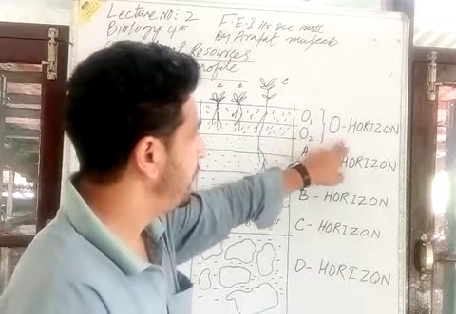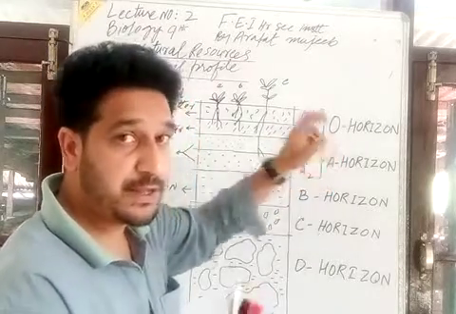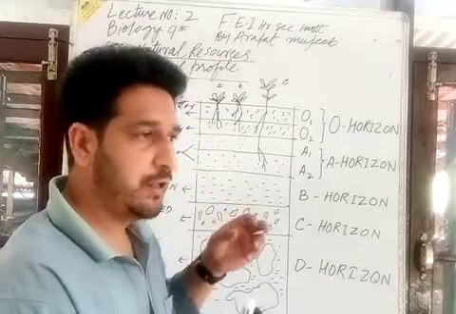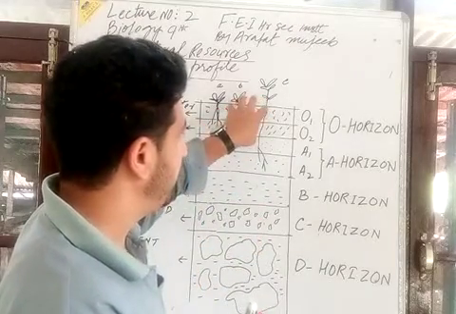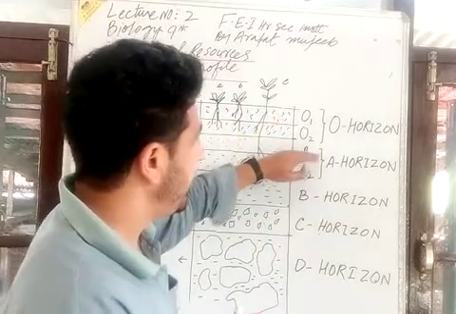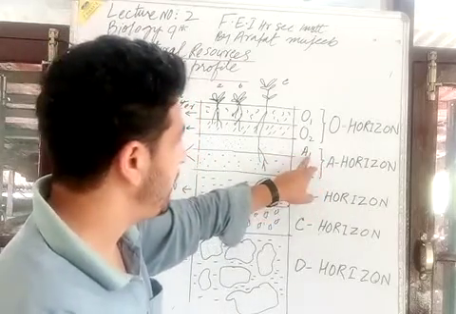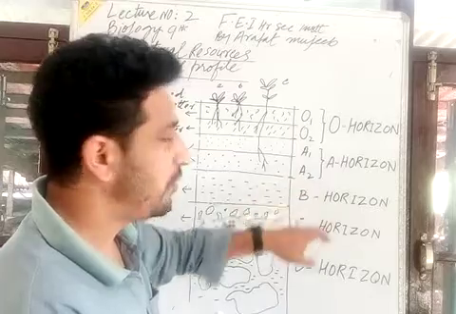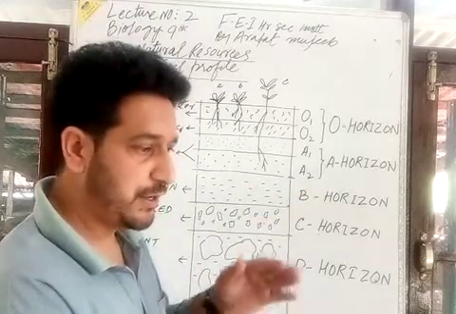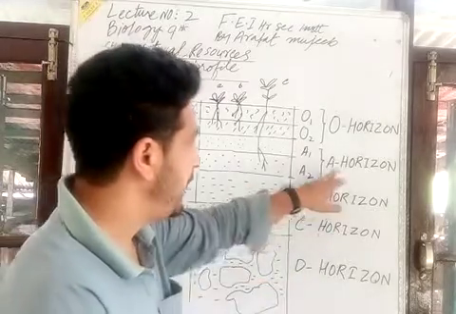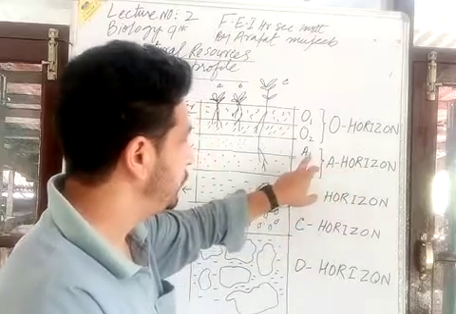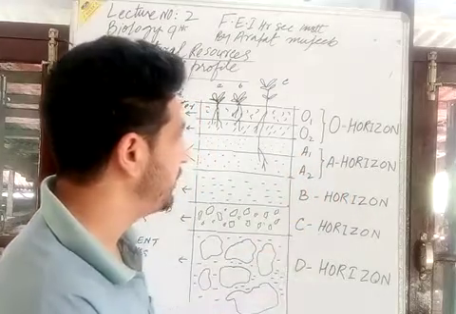That is the O horizon. मैंने बताया कि इसको कहते हैं ऑर्गेनिक लेयर, ऑर्गेनिक रिच लेयर है ये. That is the A horizon. A horizon is composed of A1 and A2. There is also A3 horizon. There are certain sub layers of A horizon. I have shown only A1 and A2 horizon.